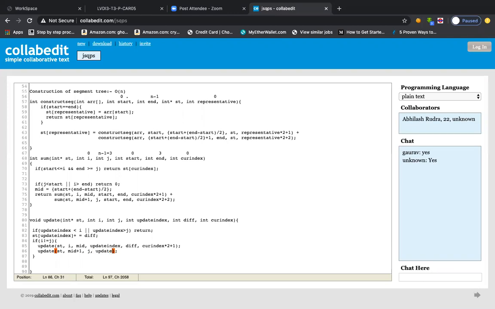Is it clear to everyone? State index and then diff, then current index into 2 plus 2, right? So yeah, sorry, yeah. So this was all about the segment tree data structure.